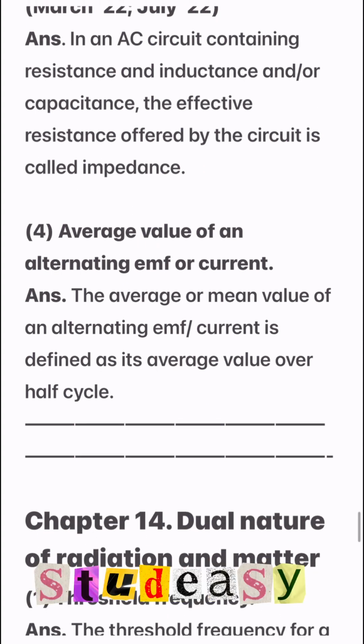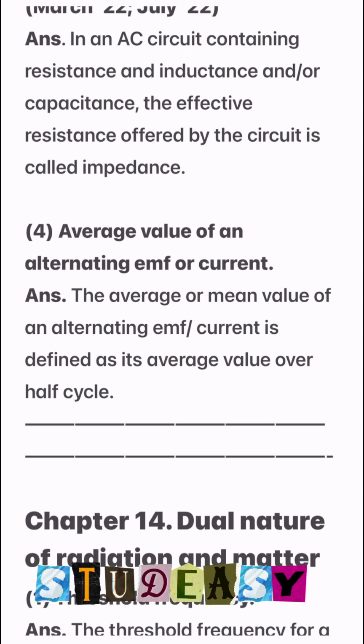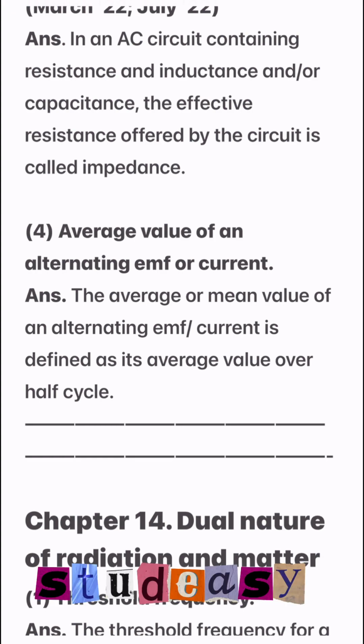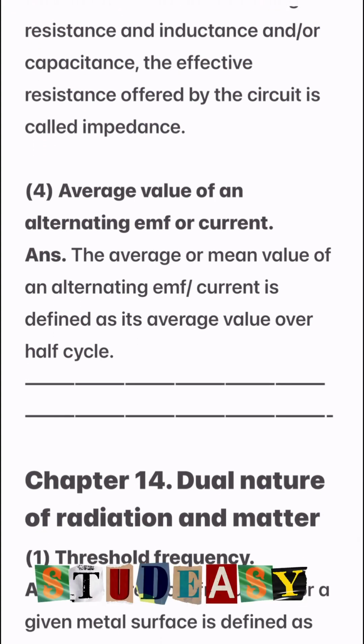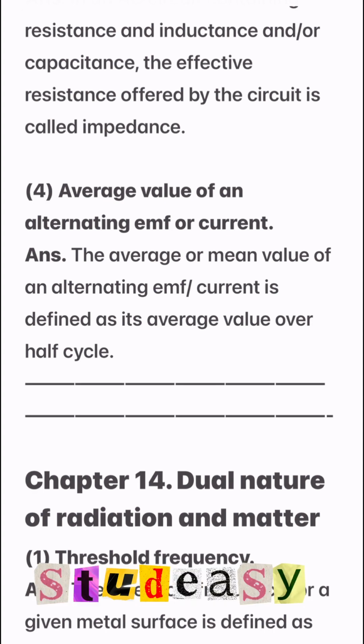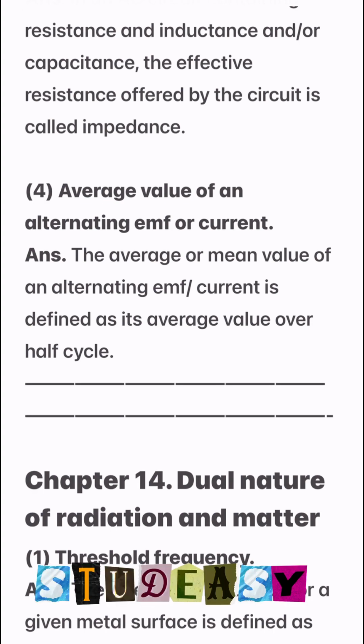Number 4, average value of an alternating EMF or current. The average value or mean value of an alternating EMF or current is defined as its average value over half cycle.